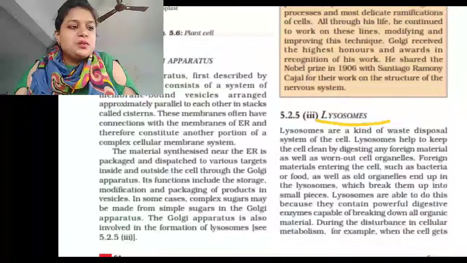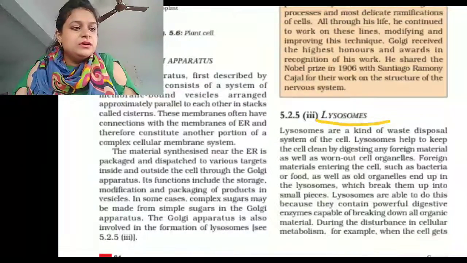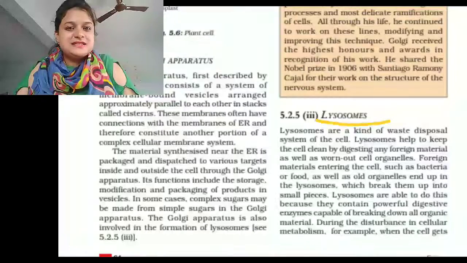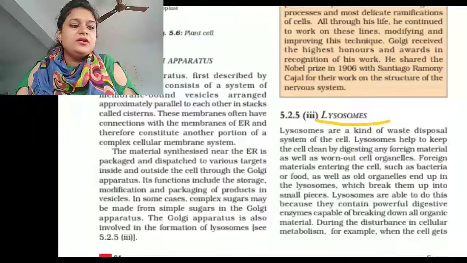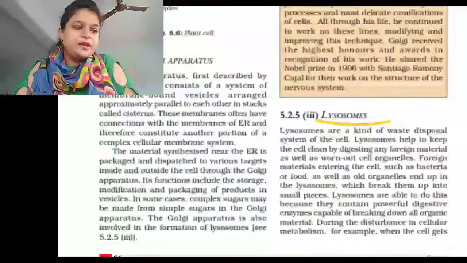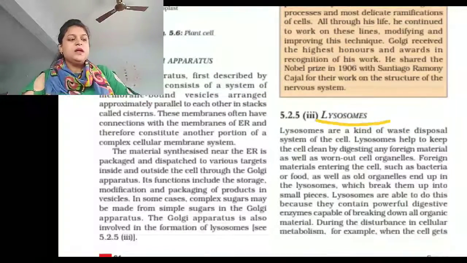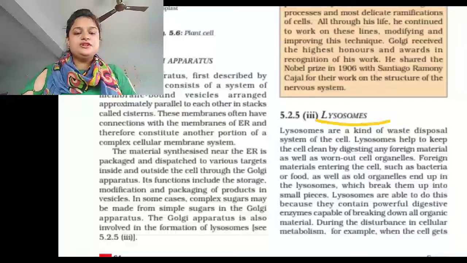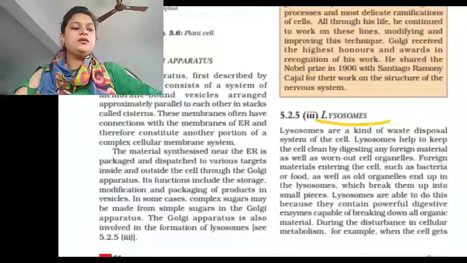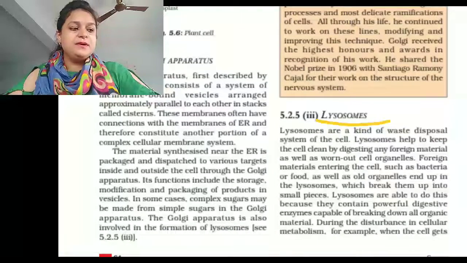Lysosomes also remove worn out or poorly working cell organelles by digesting them to make way for their new replacement. In this way they are also called the demolition squad or cellular housekeeper.